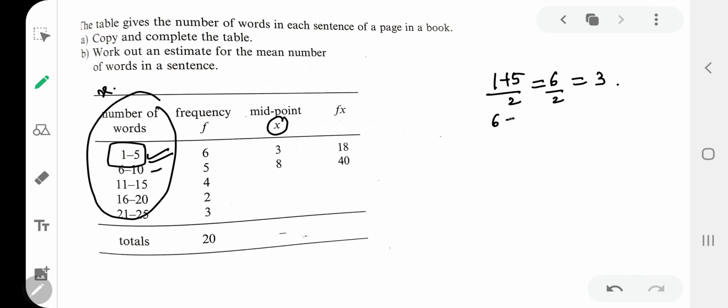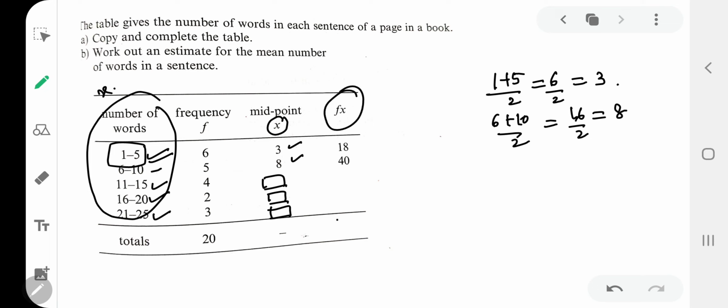Second, 6 plus 10 upon 2. That will be 16 upon 2. So your next is 8. Similarly, you have to find the third, fourth and fifth class midpoints and get the values of x variates. And then the problem is the same: you multiply to get fx, get the summation of fx, get the summation of f which is already given to you, divide them and get the mean.